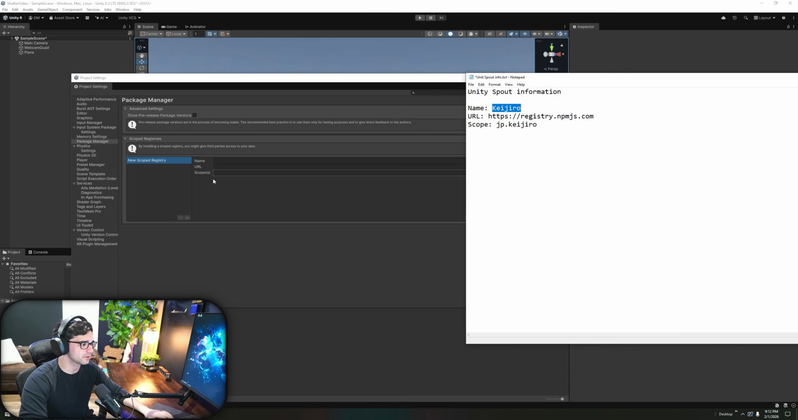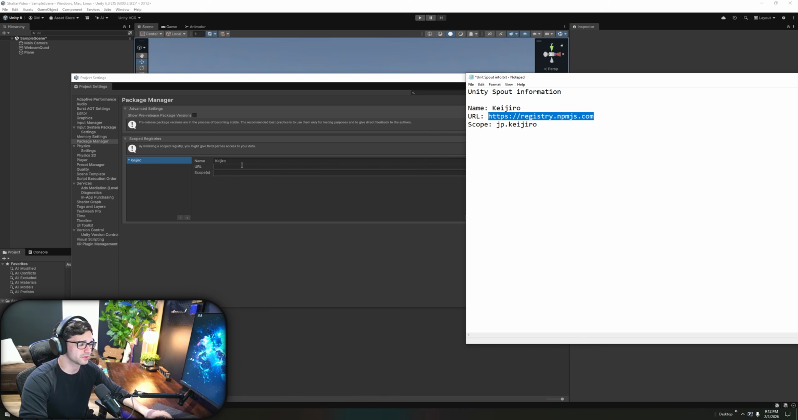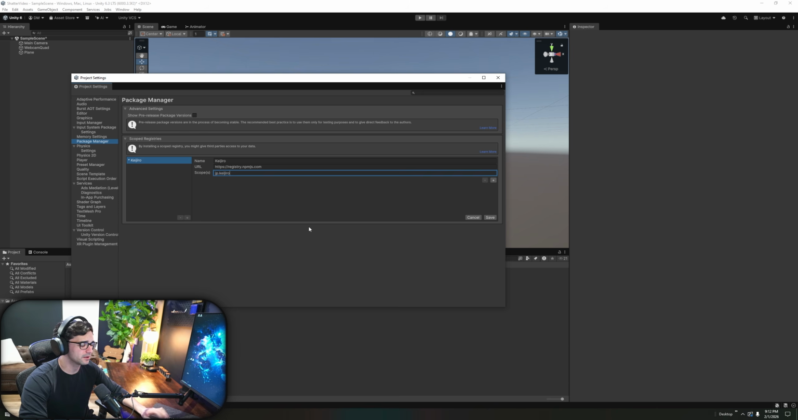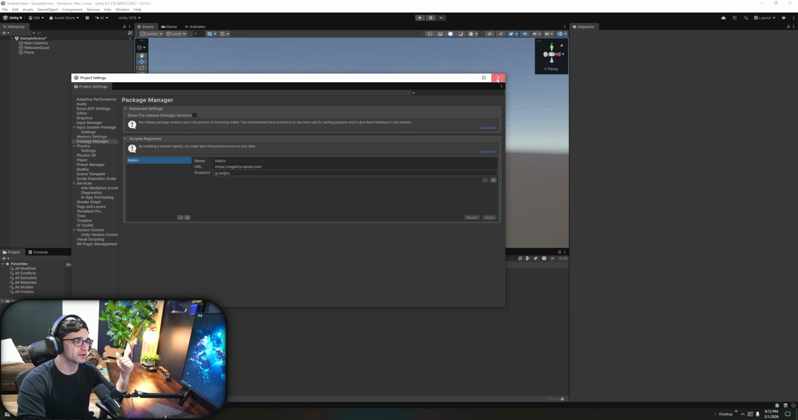The name, so I'm going to go copy right here. And then we're going to add this registry right here. And then we're going to add this scope right here. Excellent. Now I'm going to simply click save and you'll see a load bar as it processes it in. Excellent. Go ahead and click the exit on that.